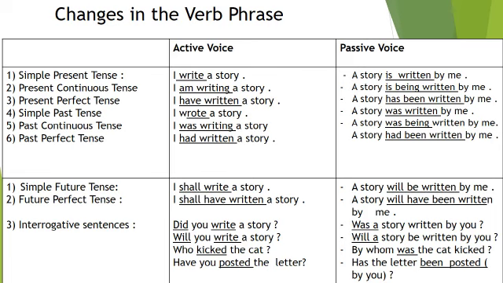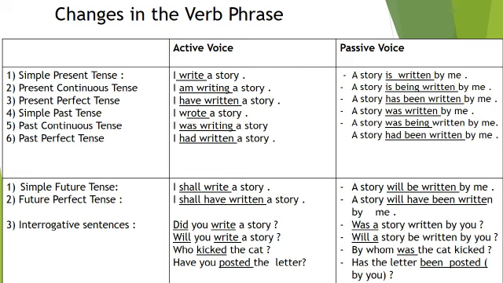6. Past perfect tense. Active voice, I had written a story. Passive voice, a story had been written by me. 1. Simple future tense. Active voice, I shall write a story. Passive voice, a story will be written by me. 2. Future perfect tense. Active voice, I shall have written a story. Passive voice, a story will have been written by me.